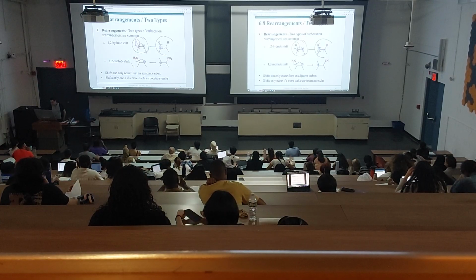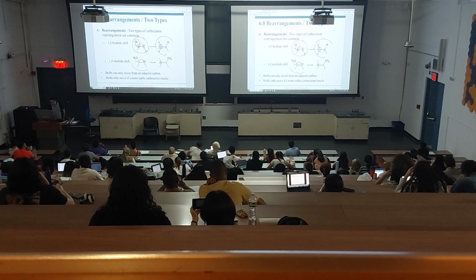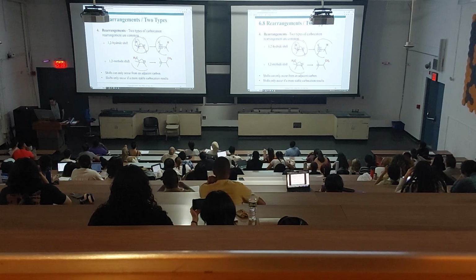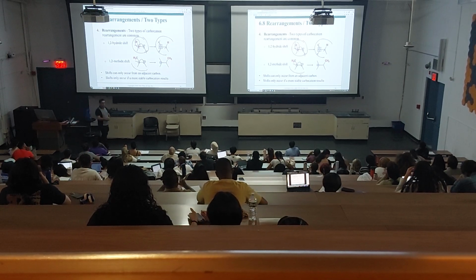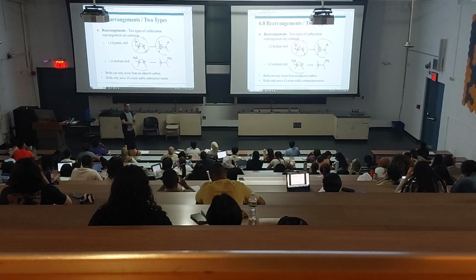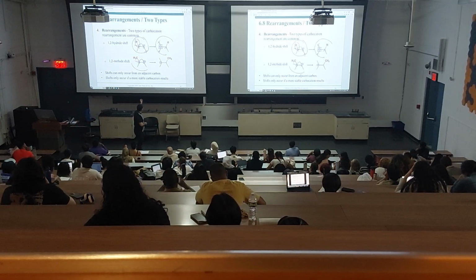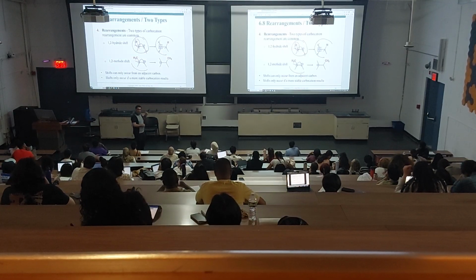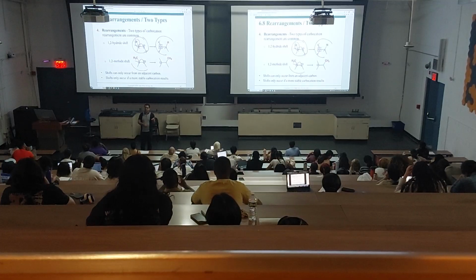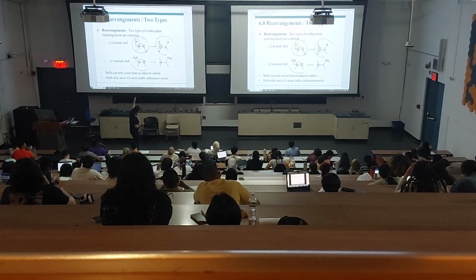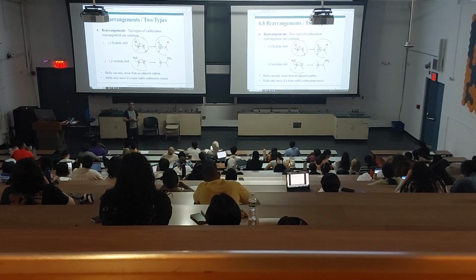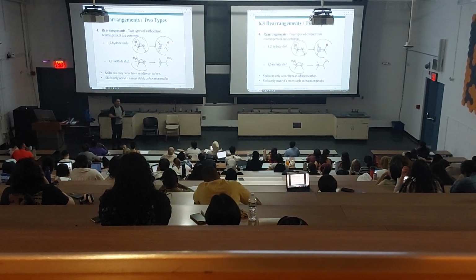Now let's look at the bottom. This is the same thing, by the way. This is the secondary carbocation. On this carbon, what's the smallest thing you can move? What do we have attached to that carbon? Methyl. Do we have a hydrogen? If we did have a hydrogen, we would shift the hydrogen. Well, we don't have a hydrogen, so the smallest thing here that we can move is a methyl. Can we move a methyl?